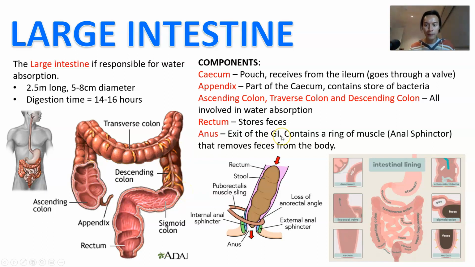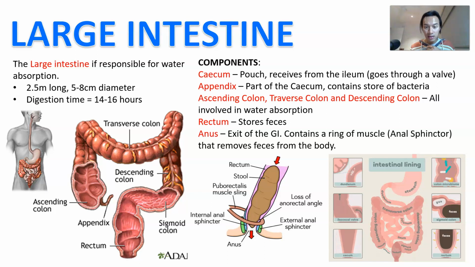And then all along the way, it's going to absorb all of that water. Once all that water gets absorbed, it's going to move into the rectum, which is this large storage component where it's just going to store your feces, right? So now all the water is removed, it's brown, it's disgusting, and it's ready to be pooped out. And so it's going to get stored in your rectum until your body is ready to release it, or until you are ready to release it, and then it's going to exit the GI via the anus, okay?